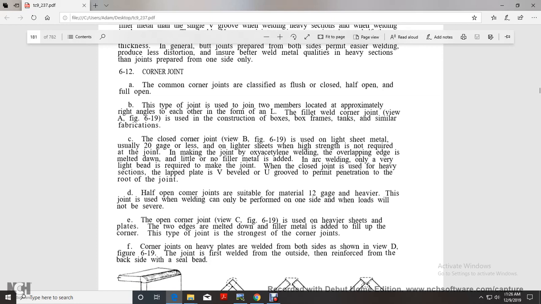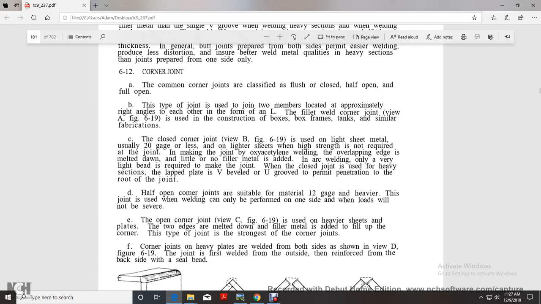It is used in the construction of boxes, box frames, tanks, and similar fabrication. The corner joints are shown in figure 619, view A. It is used with light sheet metal, usually 20 gauge or lighter. Higher strength is not required in making the joint. The edges overlap, the metal is melted and done, and no filler metal is added.